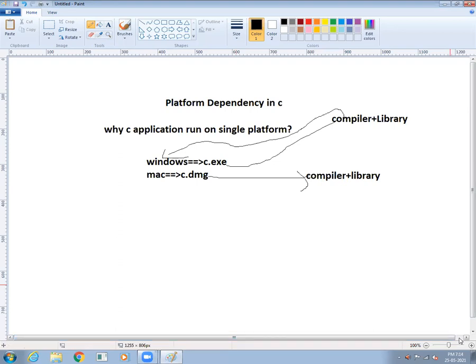So what I'm explaining here is that when we need to install the C language in our system, we have to see which operating system it is. If it is Windows, we need to install the Windows-related compiler and Windows-related library. Same as, if it is the Mac operating system, we need to download the Mac-related compiler and library. But what is library? After that, I am going to explain, because it is a very big chapter. When I explain it in depth, then you can understand it very well.